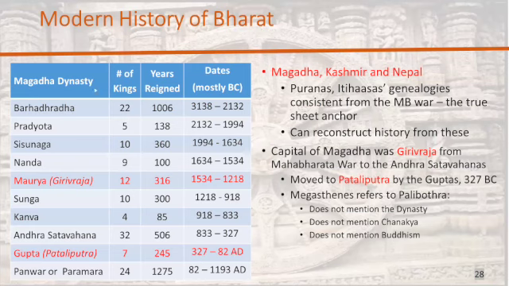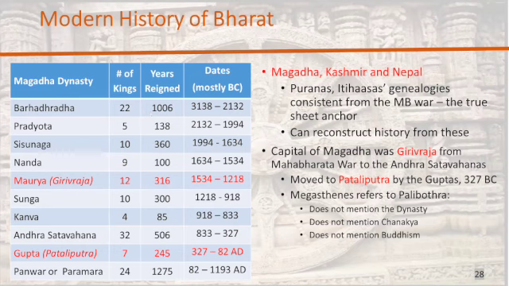In this table, what I've tried to do is point out the dynasties that ruled Magadha from the Mahabharata war. What this table shows is the name of the dynasty. It tells you how many kings were in that dynasty. It tells you the total years that dynasty actually ruled over Magadha, and these are the dates corresponding to the time that they ruled.